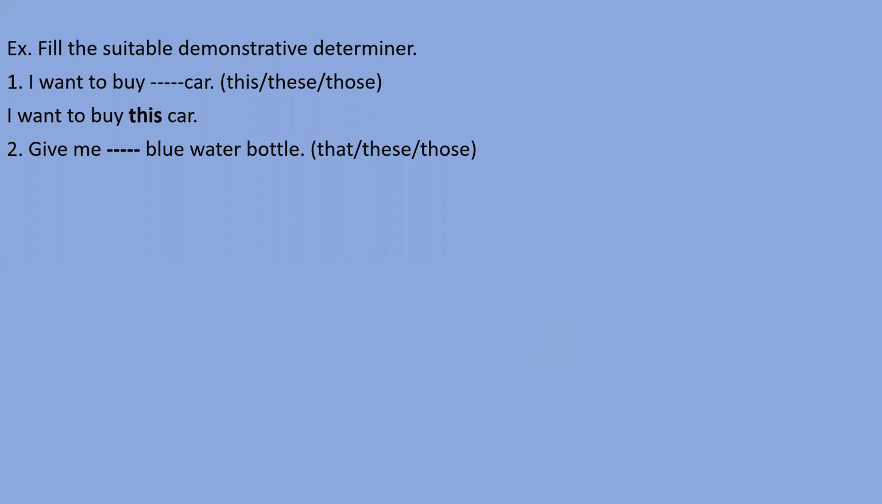So our next sentence is: give me blue water bottle. Give me that, these, or those blue water bottle. So which option is right here? Who will let me know? Okay, let me see. Nikunj is there. Nikunj, you please tell me which option will come here. That. Give me that blue water bottle. Very good, right answer that we need to fill. Please, Nikunj, mute yourself.